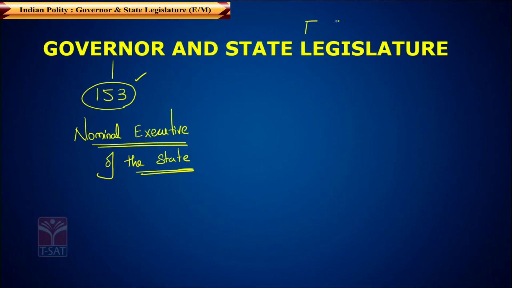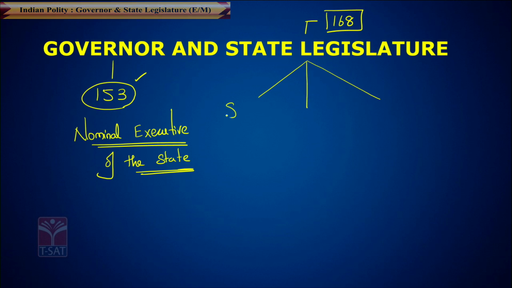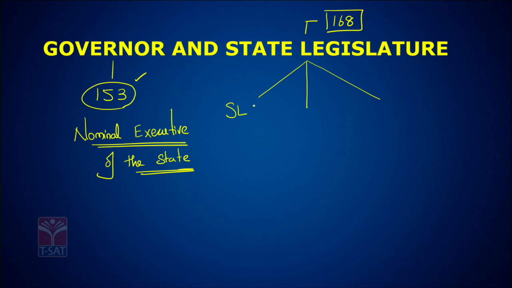Article 168 of the Constitution defines a State Legislature. According to Article 168, the State Legislature is defined as three things: the State Legislative Council, the Governor, and the State Legislative Assembly.